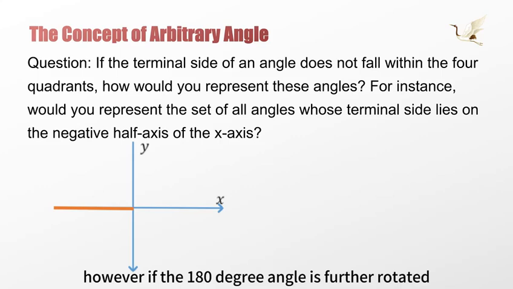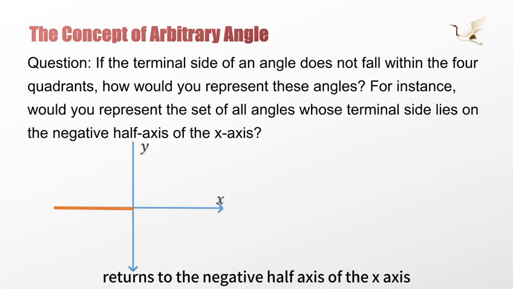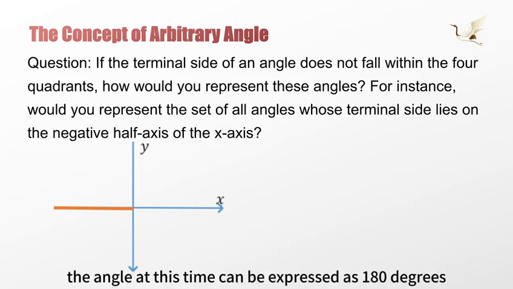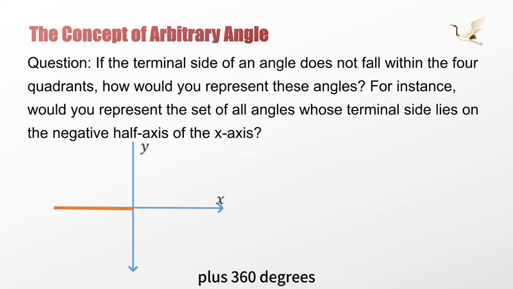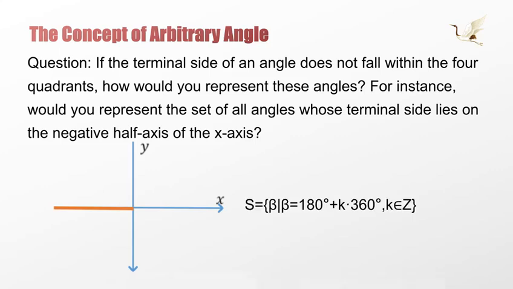However, if the 180-degree angle is further rotated counterclockwise for one cycle and then returns to the negative half-axis of the x-axis, the angle at this time can be expressed as 180 degrees plus 360 degrees. If this process continues, I can also express it as 180 degrees plus twice 360 degrees. Such a process can be carried out endlessly.